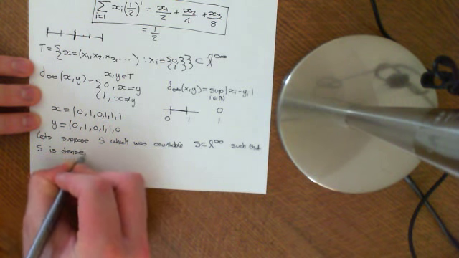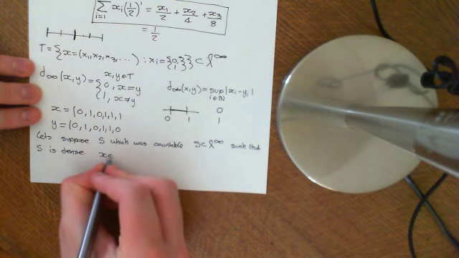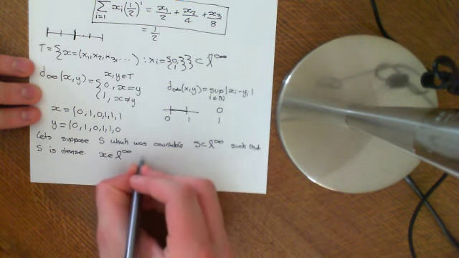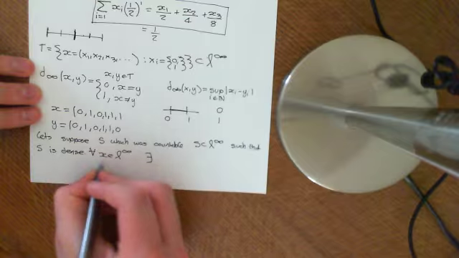Well, that would mean that for all little x an element of L infinity, there must exist a little s which is an element of big S, such that little s is an element of the open ball around x of size epsilon.